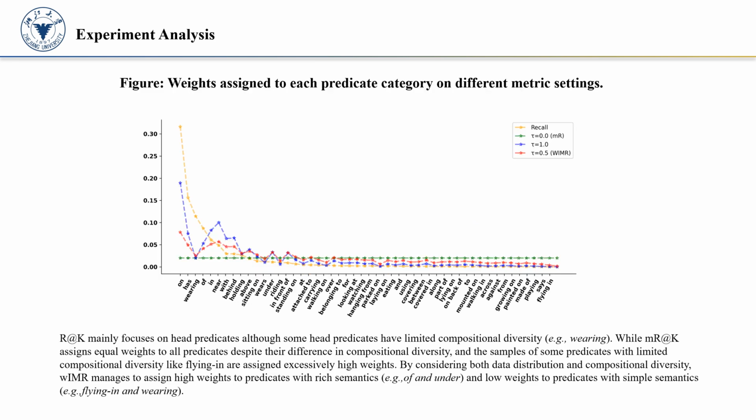We also display the weights of different predicates in different metrics: recall, mean recall and WIMR. Recall mainly focuses on head predicates, although some head predicates have limited compositional diversity, while mean recall assigns equal weights to all predicates despite their difference in compositional diversity, and the samples of some predicates with limited compositional diversity like "flying in" are assigned excessively high weights. By considering both data distribution and compositional diversity, WIMR manages to assign high weights to predicates with rich semantics and low weights to predicates with simple semantics.